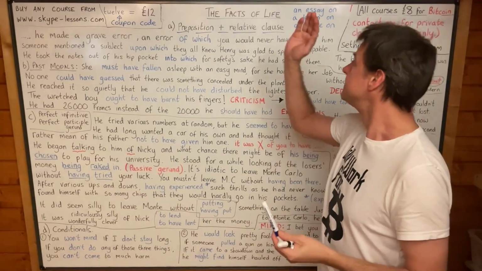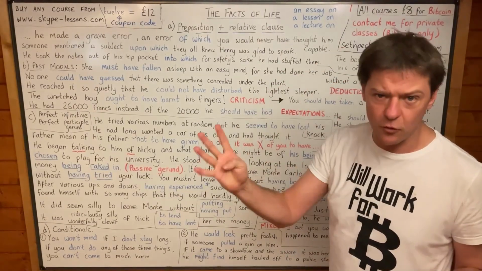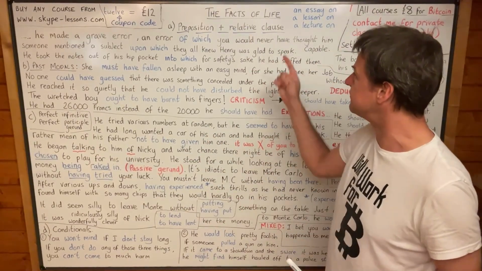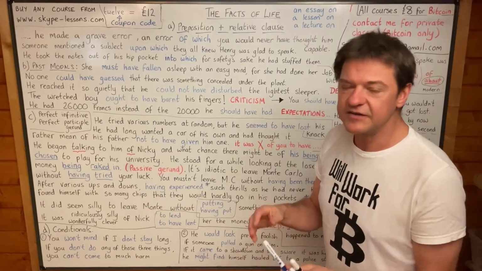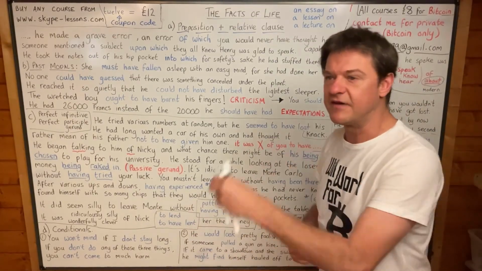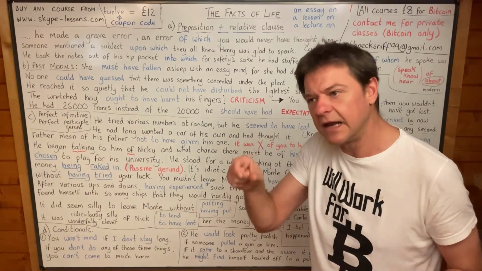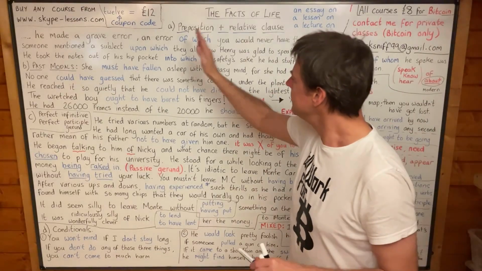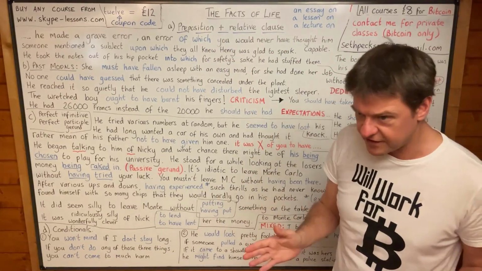Today we're looking at the facts of life, and we're looking at 4 different grammar topics in the facts of life. I think grammar is the kind of thing that you need to repeat very often, and it's good to do it in little pieces. So we're going to do preposition and relative clause first.